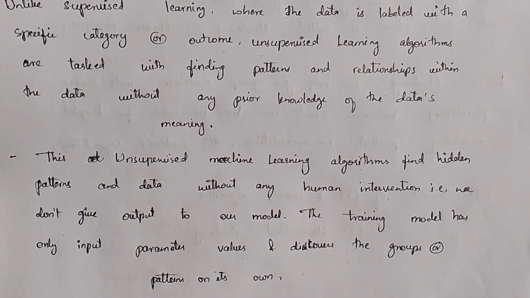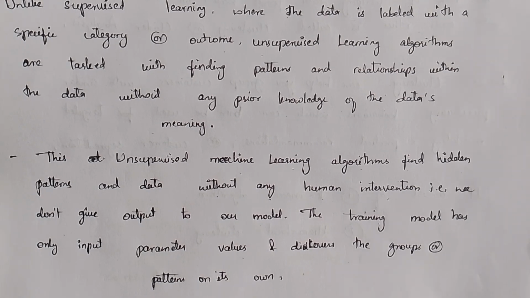This is the same as exams, when you sometimes get questions which are not related to the concept, right? You will get different questions that are out of syllabus. Questions like that, in unsupervised learning the machine has to solve. That means here we are only giving the input, we are not giving any output to that model. This is how unsupervised learning is.